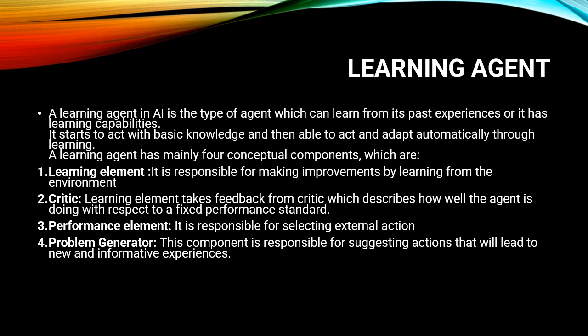The learning agent has mainly 4 conceptual components. First is the learning element. It is responsible for making improvements by learning from the environment. Second is the critic, meaning the learning element takes feedback from the critic, which describes how well the agent is doing with respect to its fixed performance standard.